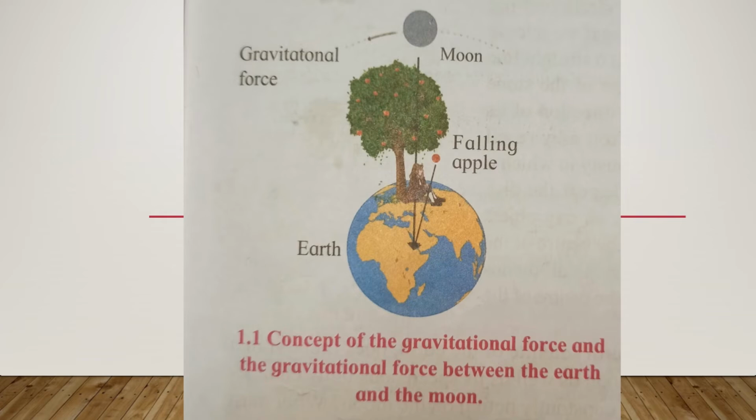The force on an apple on the tree is towards the center of the earth, that is, along the perpendicular from the position of the apple to the surface of the earth. This figure also shows the gravitational force between the earth and the moon. The distances in the figure are not according to the scale.